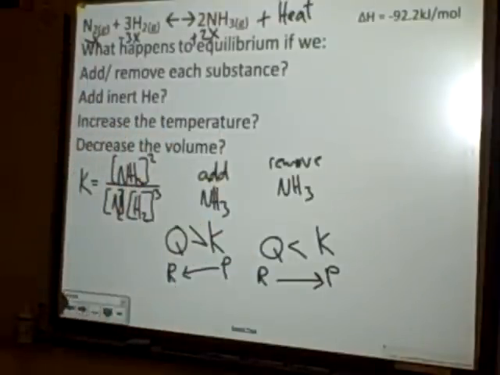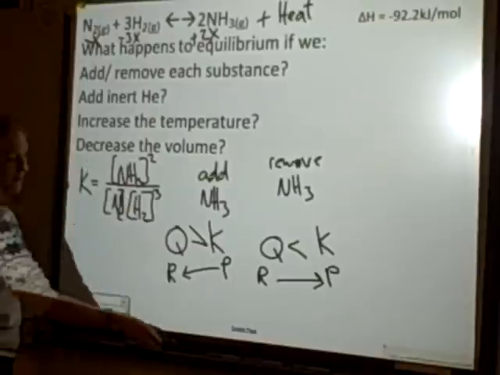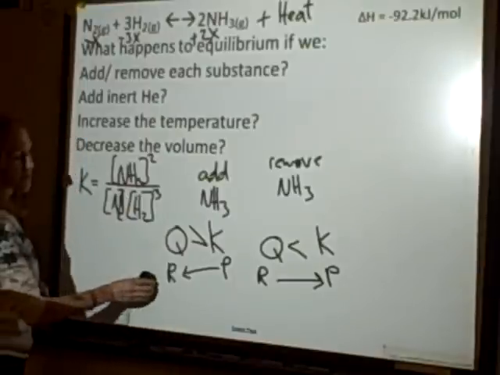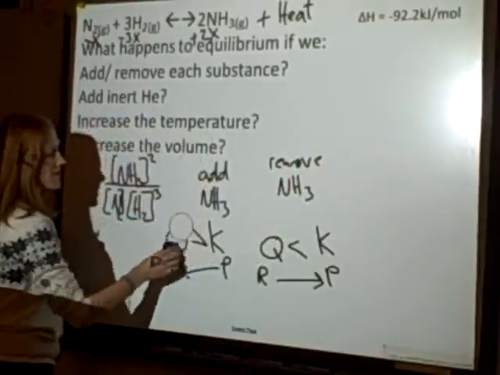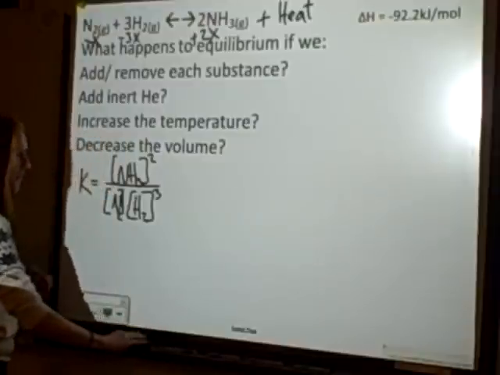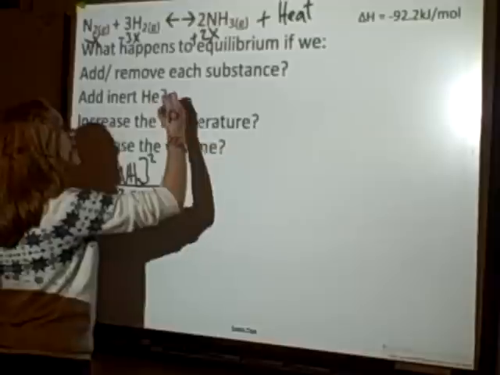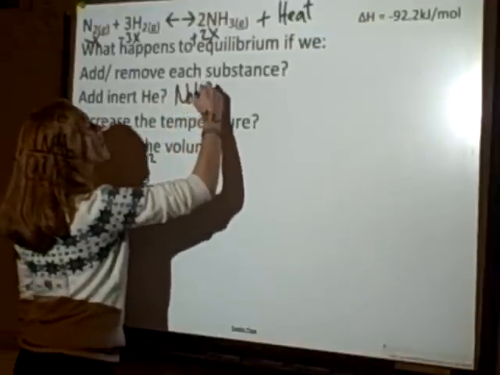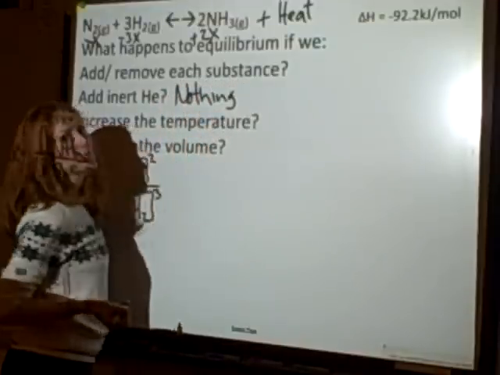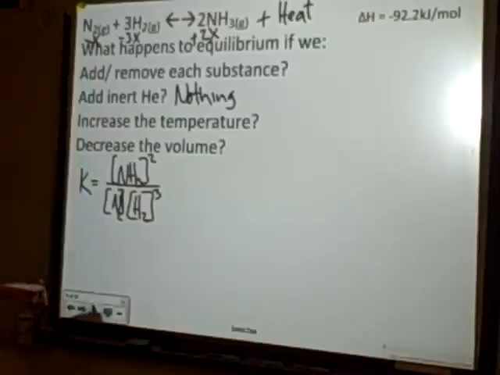So next we have, what if we add inert helium? Well, I have my K expression, and I can see that helium isn't part of that at all. So if I add helium, I don't change any of these concentrations, so nothing happens. Nothing happens when you add something that won't react with any of your reactants or products.